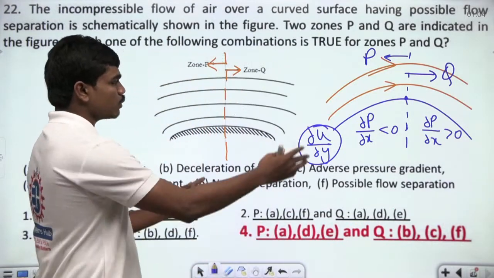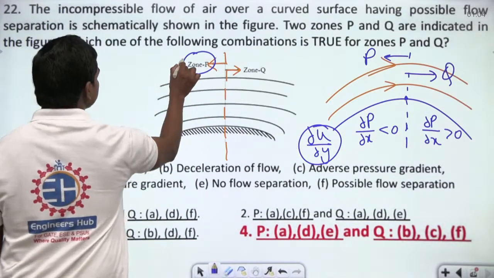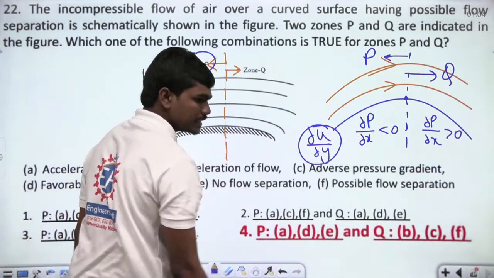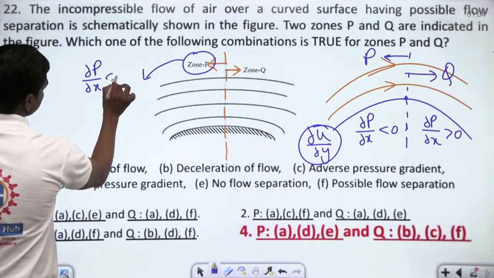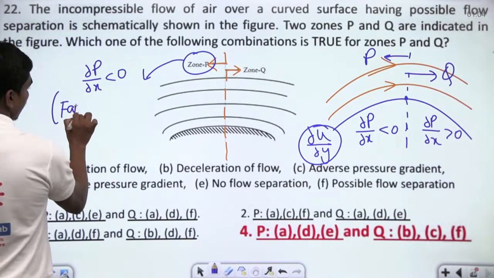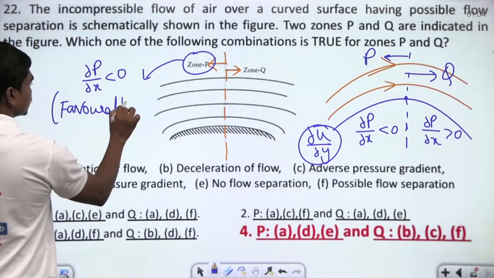Okay, so anyhow, this is what we can have. So definitely in zone P, we have this favorable pressure gradient. You know, pressure gradients are generally negative whenever the flow is happening. So dou P by dou X is less than 0 in this case. So this is favorable for the flow to happen. So favorable pressure gradient is what we have here.